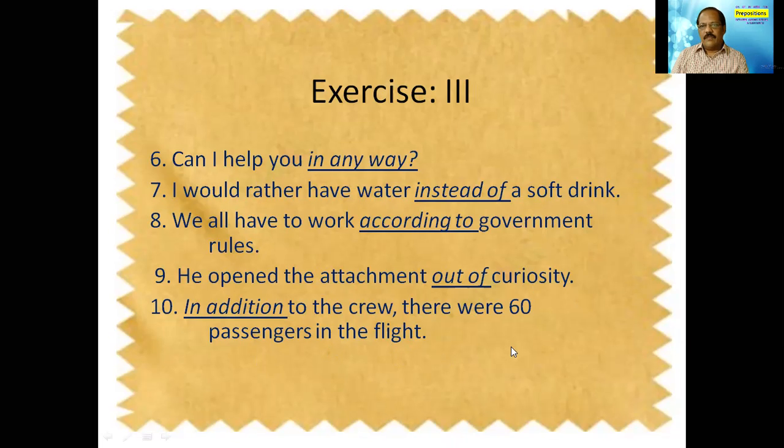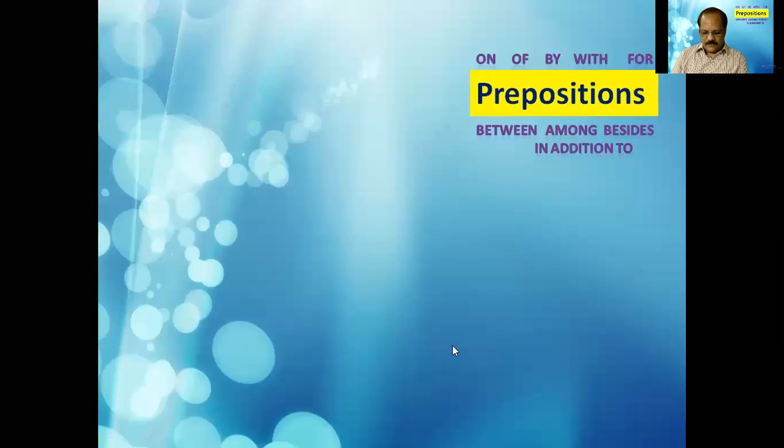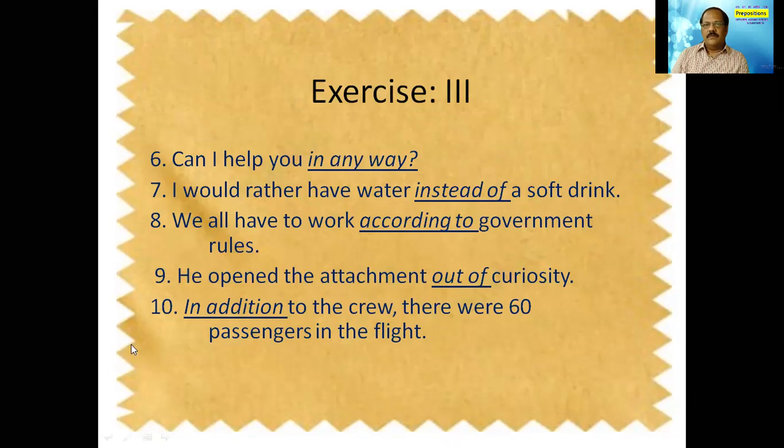So in the flight there are 60 passengers, and apart from them there are some crew, for example the air hostess, the pilots, and all that. The crew is there. So that means 60 plus. So we use the words in addition to in the meaning of plus. So that way the phrasal prepositions are used.